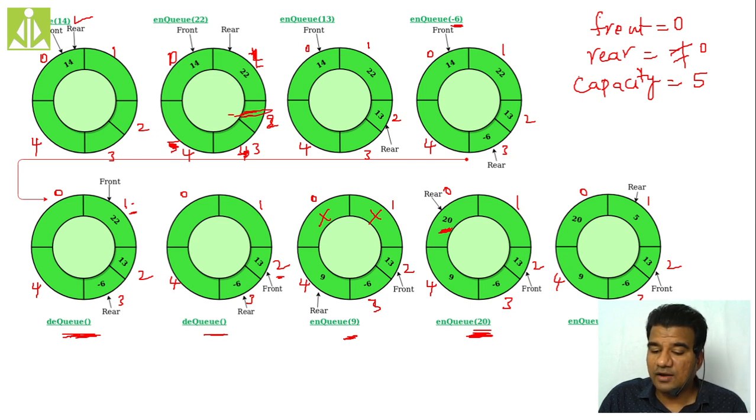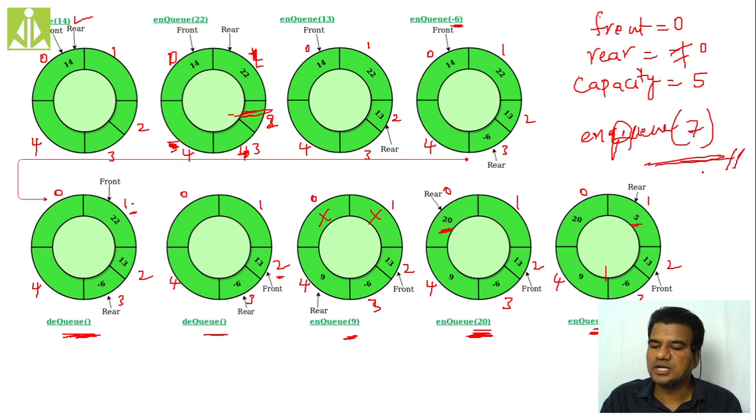Now, when I am performing the last NQ operation, NQing 5, the rear gets moved to the first location and 5 gets NQ'd at this location. At this point, when all your locations are full and I try to perform another NQ, like NQ of 7, this operation gets rejected because my queue is literally full.